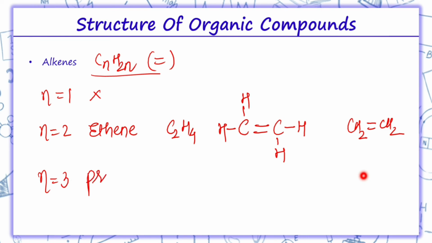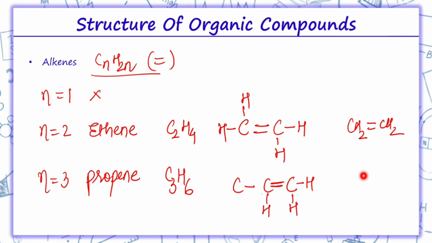Similarly n equals 3, propene, C3H6. Now we have to draw 3 carbons. Since it belongs to alkene, there will be a double bond in one of the carbons. This carbon already has 2 bonds, so this is hydrogen. And for this carbon there are 3 bonds. Again hydrogen, and here 3 hydrogen will come. See 3 hydrogen, 4, 5, 6. Since it is matching with this, now the condensed formula is CH3, CH double bond CH2.